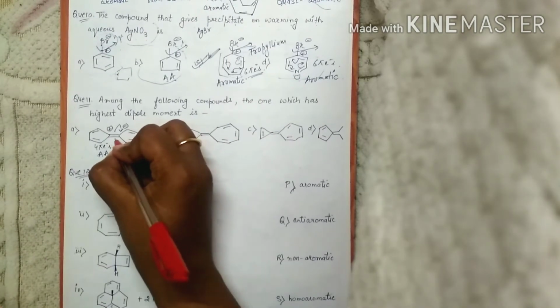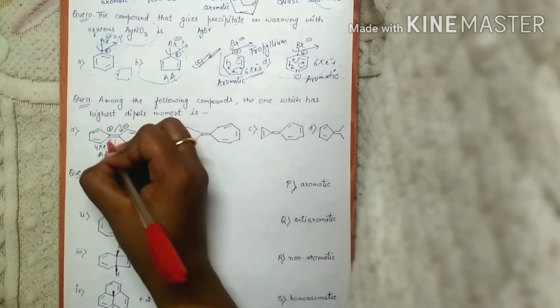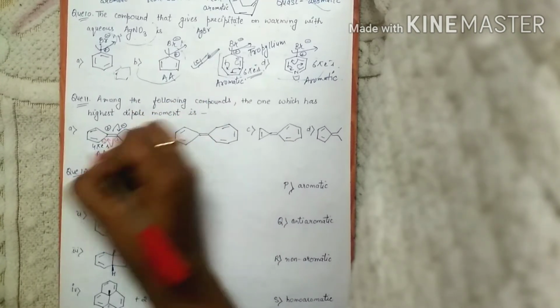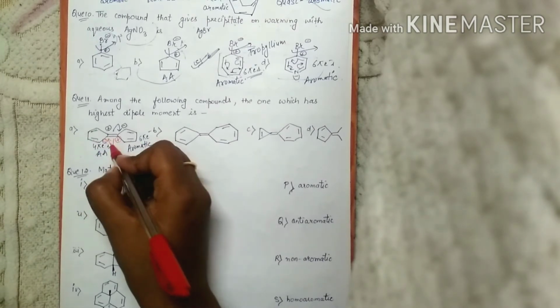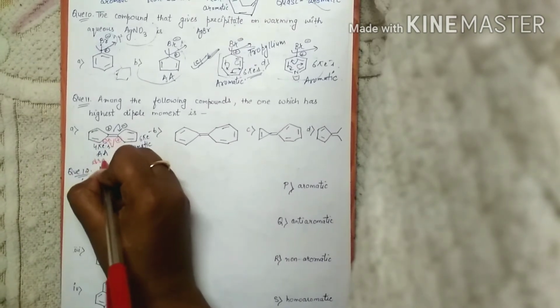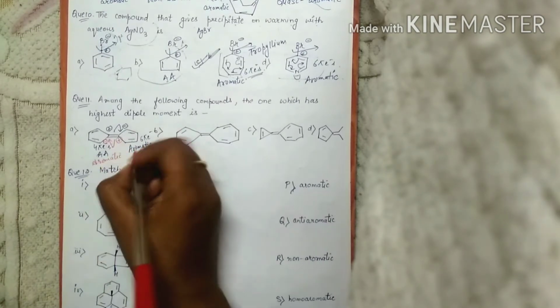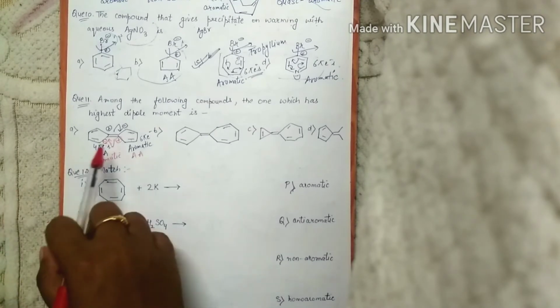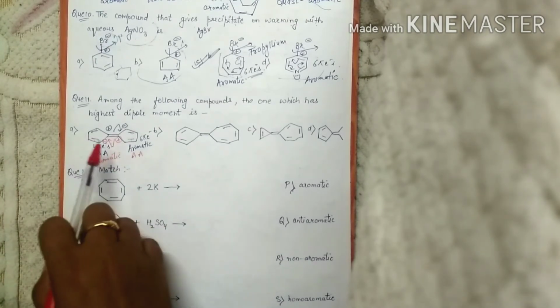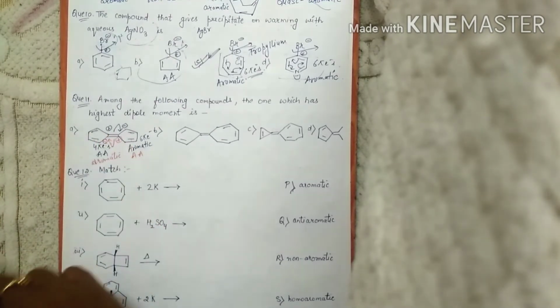If we break it this way, then again this will get negative charge and this will get positive charge. So this will become 2, 4, 6. This will be having 6 electrons. This will become aromatic. And this will become anti-aromatic having 4 pi electrons. So in either of these two cases, one is becoming aromatic and the other is becoming anti-aromatic.